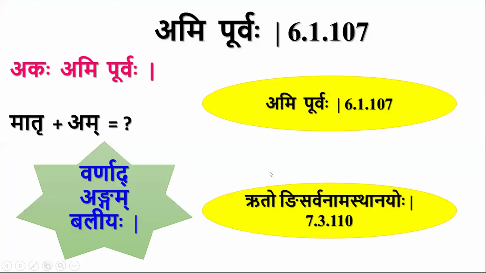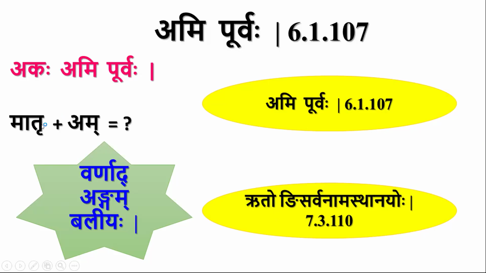So here Rukara is there and Matru is a Strilinga word. So Am is a Sarvanama Sthana. So at this stage Ruto Ni Sarvanama Sthanayoho Gunaha is applicable. So this Gunadesha is because of this Pratyaya. Because this Pratyaya is a Sarvanama Sthana, there will be Gunadesha of this Rukara.